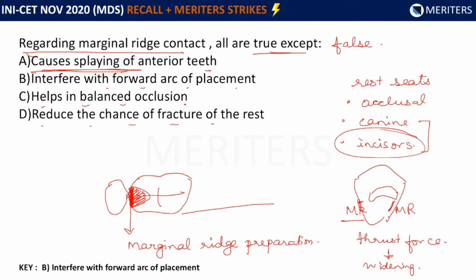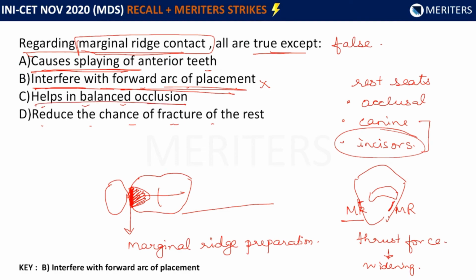Now the second option is it interferes with forward arc of placement. Now this could possibly be wrong because this is a desirable thing. We need to create a marginal ridge contact because it is going to preserve the integrity of the tooth, and it is a desirable thing. So it is not going to interfere with the arc of placement. Arc of placement meaning that when the patient is going to wear the denture in the mouth, it is not going to interfere because this is not towards the intaglio surface. It is actually supporting, it is reinforcing the strength to the tooth.